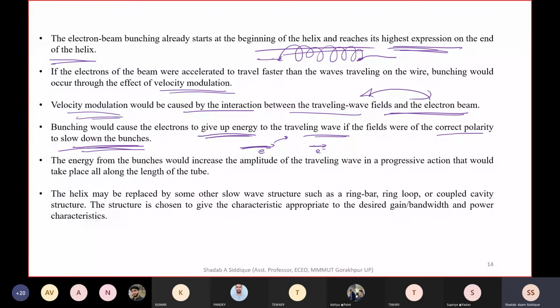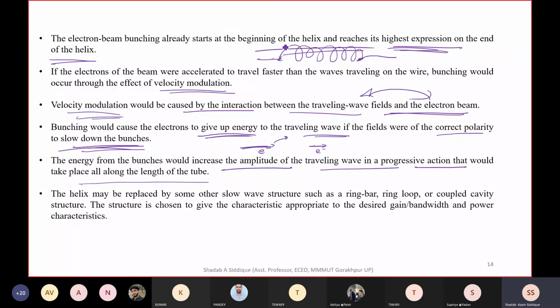So the bunch will be slowed down, and that will be centered around the zero field region. The bunch is forming in the zero field region. So that will be moving to this. The energy from the bunch would increase the amplitude of the traveling wave in a progressive action, and that would take place all along the length of the tube.